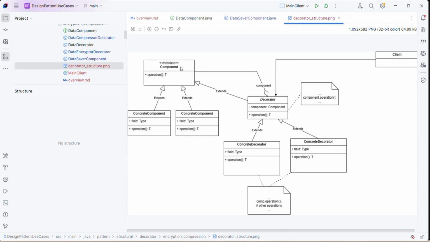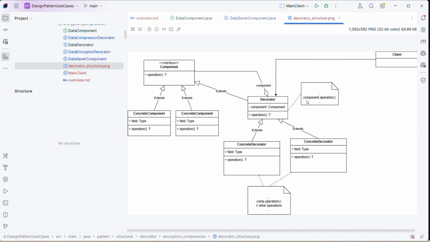The relationship between component and decorator is very simple. Decorator is decorating the component. It associates a component within it, as well as extends the behavior of the component. So two things are happening here: extension, as well as wrapping another component. It could be a decorator, it could be a component. That's the basic thing.